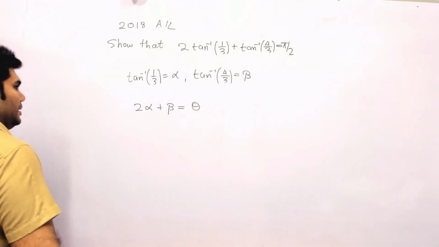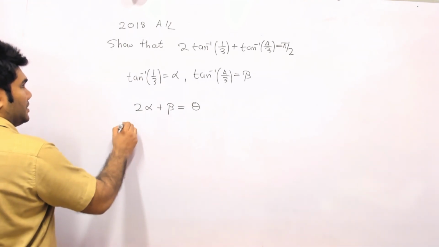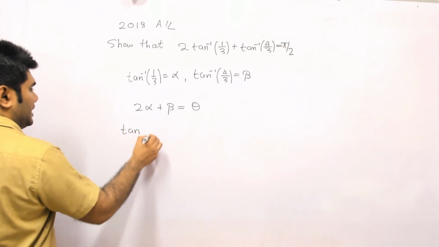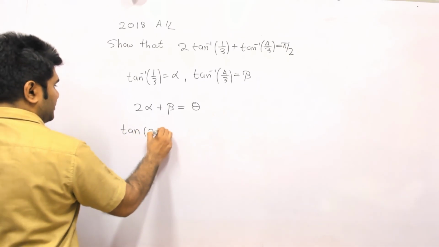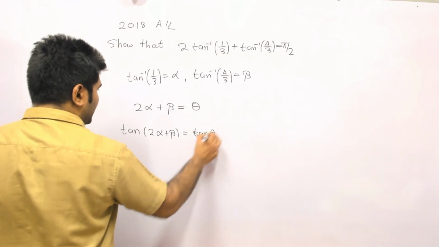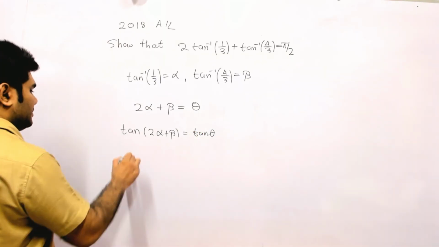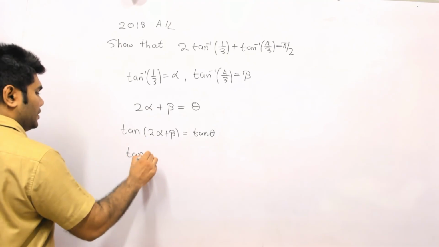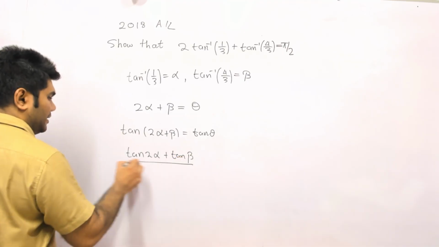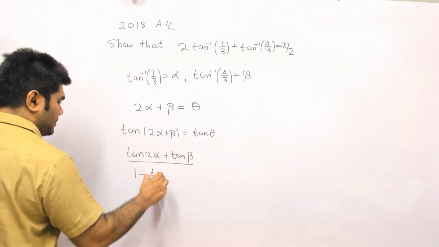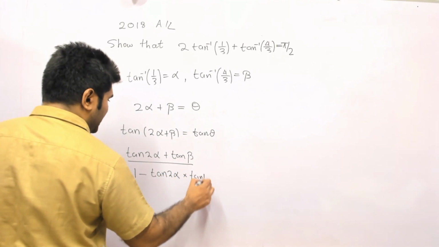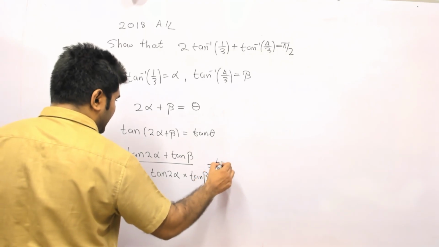Now I'm going to take tan on both sides. So we have tan of 2 alpha plus beta equals tan theta. This is tan 2 alpha plus tan beta divided by 1 minus tan 2 alpha times tan beta equals tan theta.